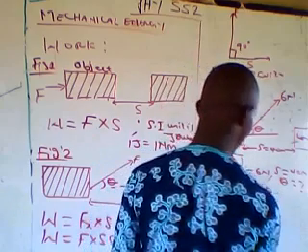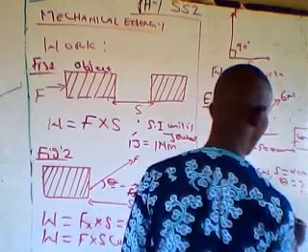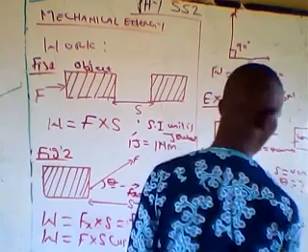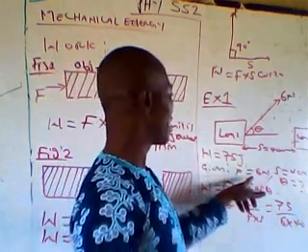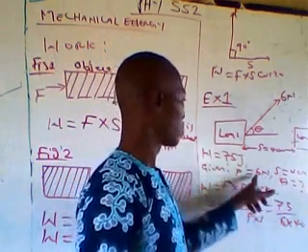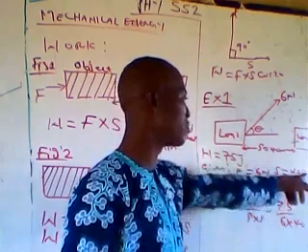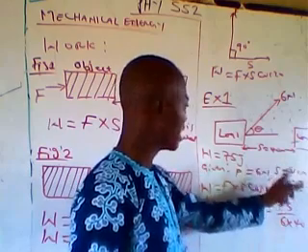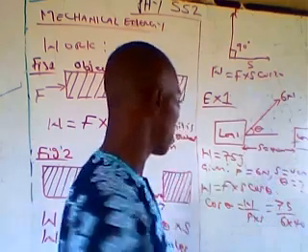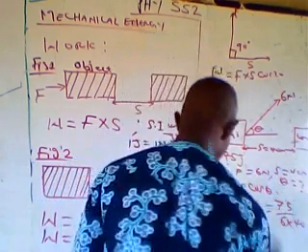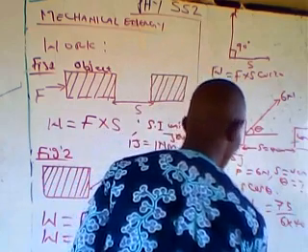In this case, my work done is 75, force is 6, and my S is 40. Please, before you solve anything, make sure that all the parameters are in SI units. Work is in joules, force is in Newton, and S in meters. Mind you that distance S is in centimeter, so please convert it to meter. Then from here, if you find the value of that, then you can find our theta.